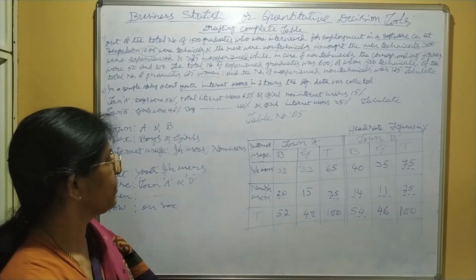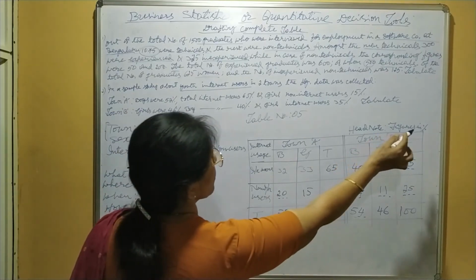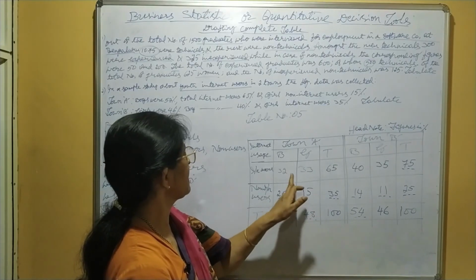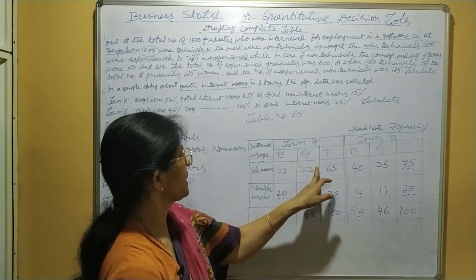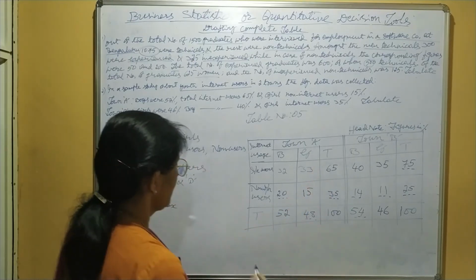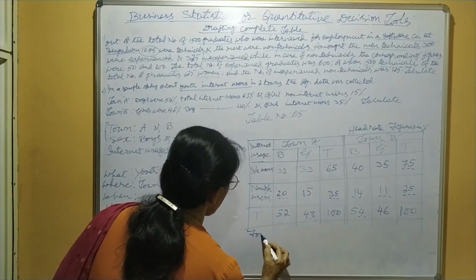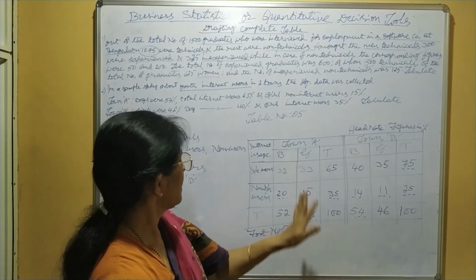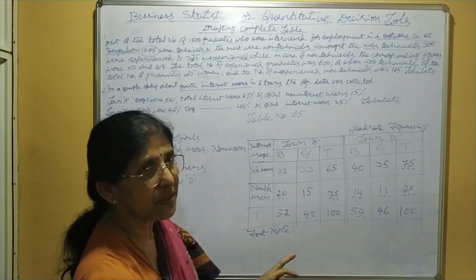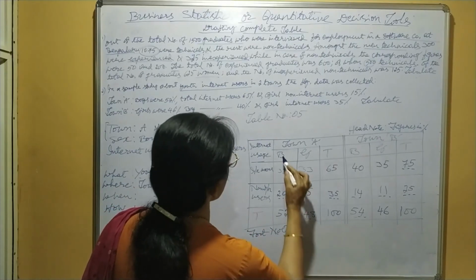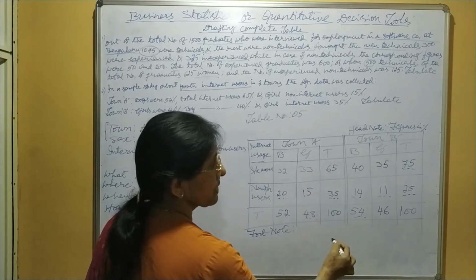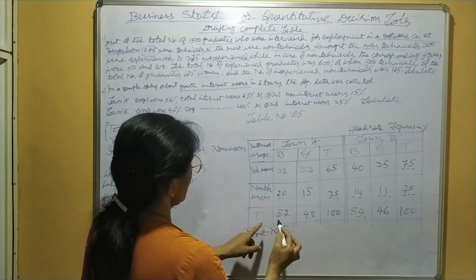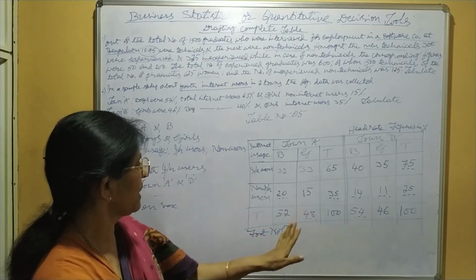Like this you have to solve the problem. Now here head note is given in figures in percentage, means we have to read all these figures as 32%, 20%, 52%, 33%, 15%, like that. Okay, now here as usual you have to give the footnote. I think you may write that. Here footnote, you have to give the expansion for the abbreviations used, that is B equals boys, G equals girls, T equals total, then IN equals internet, T equals that is already come total.